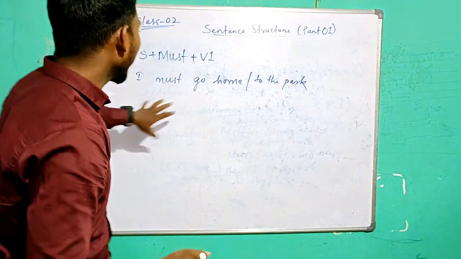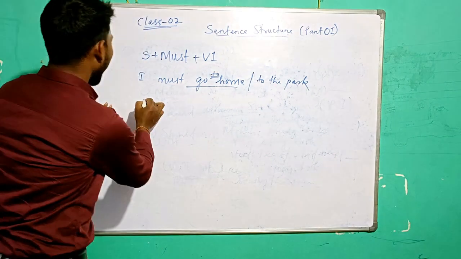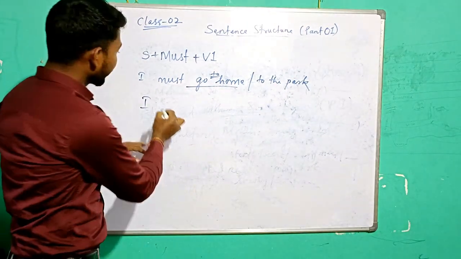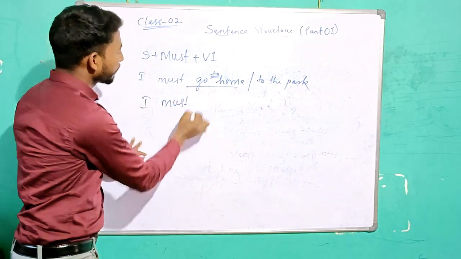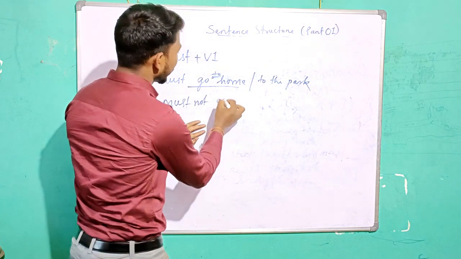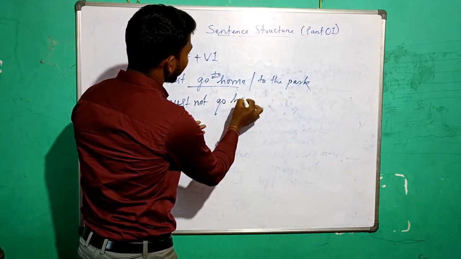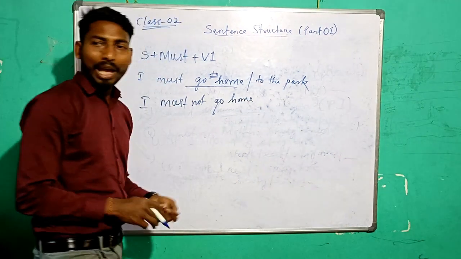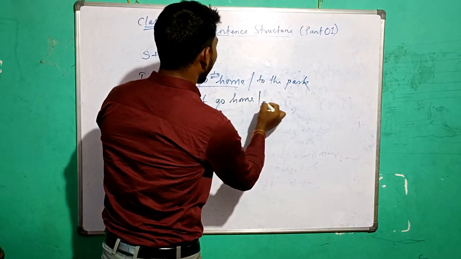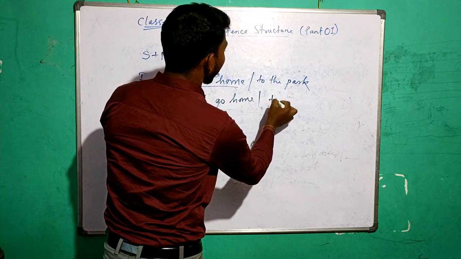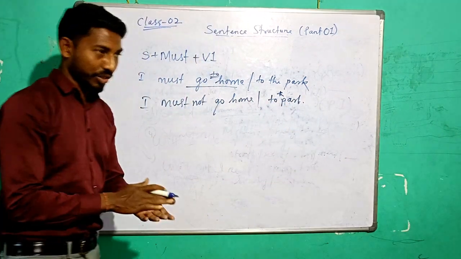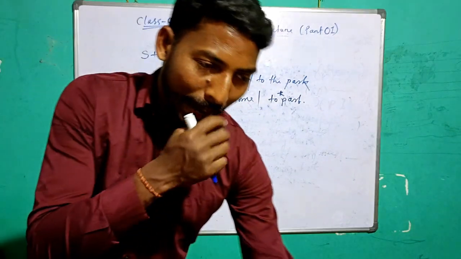In the same way, the second one is I must, negative not. Tell it loudly. I must not go home. Or I mustn't go home. I must not go to the park. Or I mustn't. I must not go to the park.